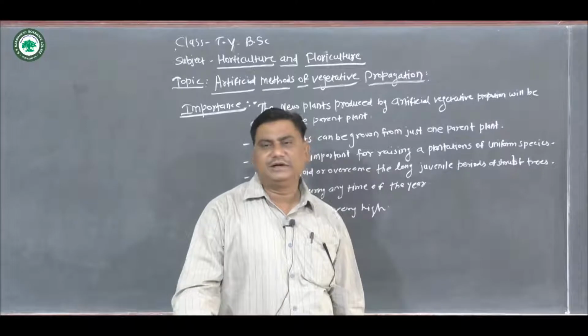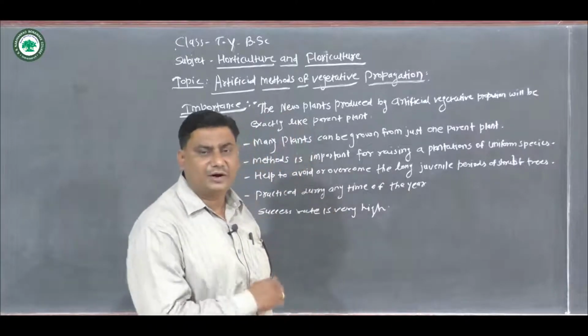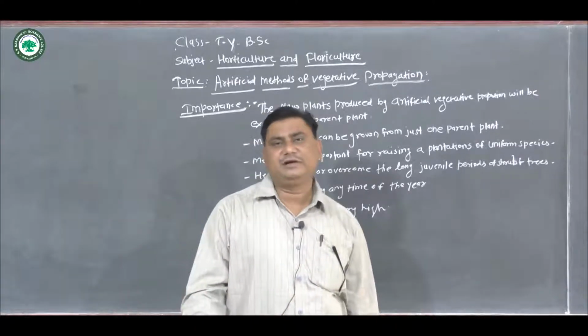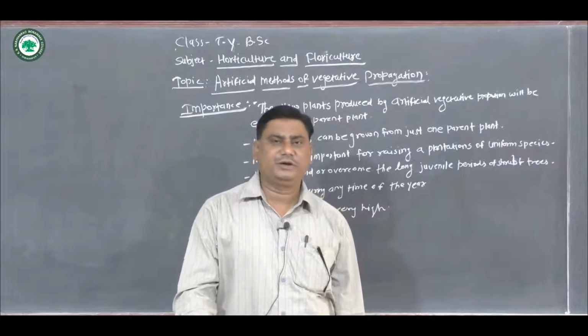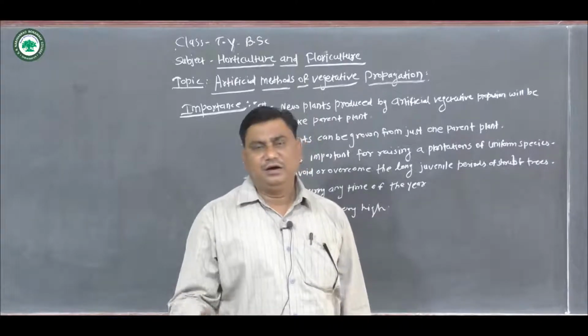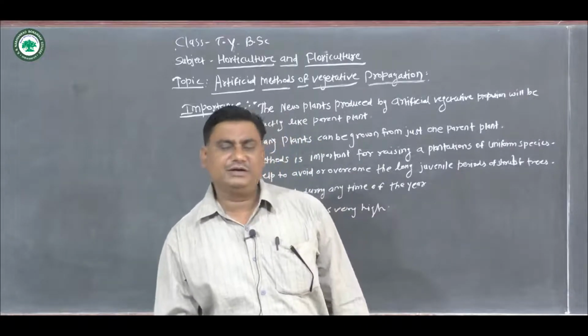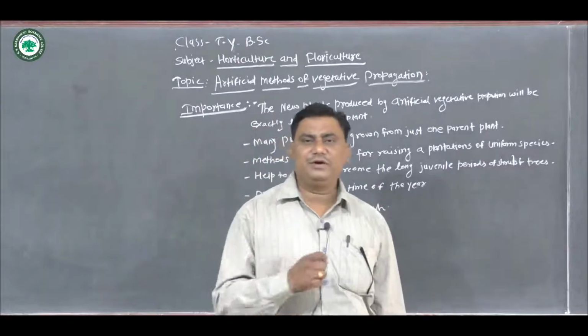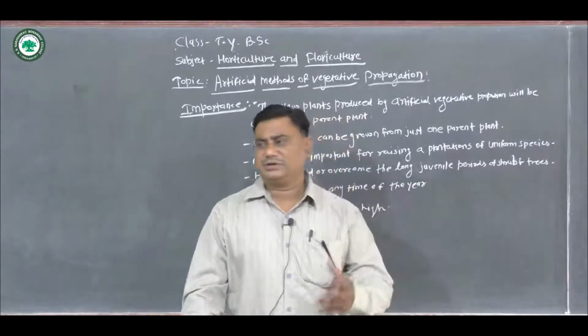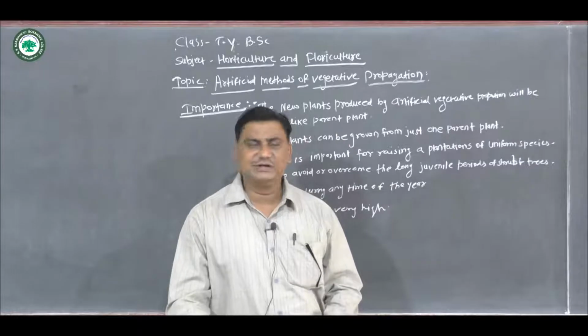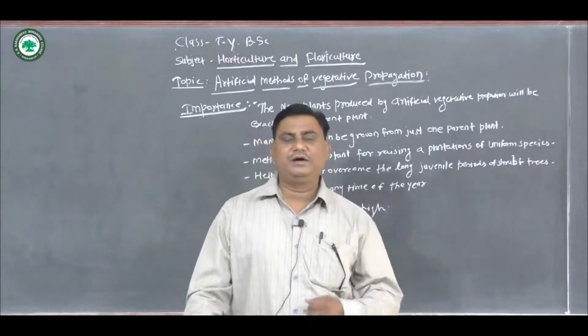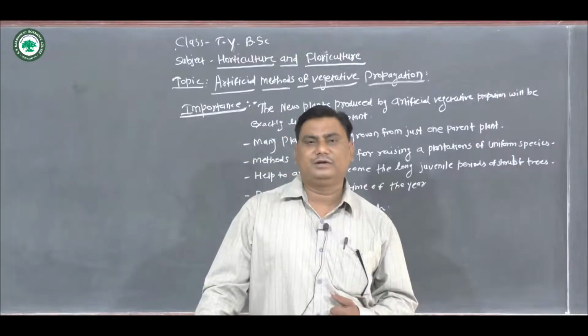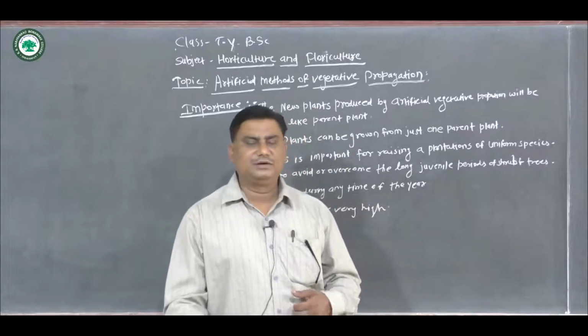Before that, what is the importance of the artificial methods of vegetative propagation? First of all, when we produce a plant from seeds, it requires a long duration for fruiting or developing.